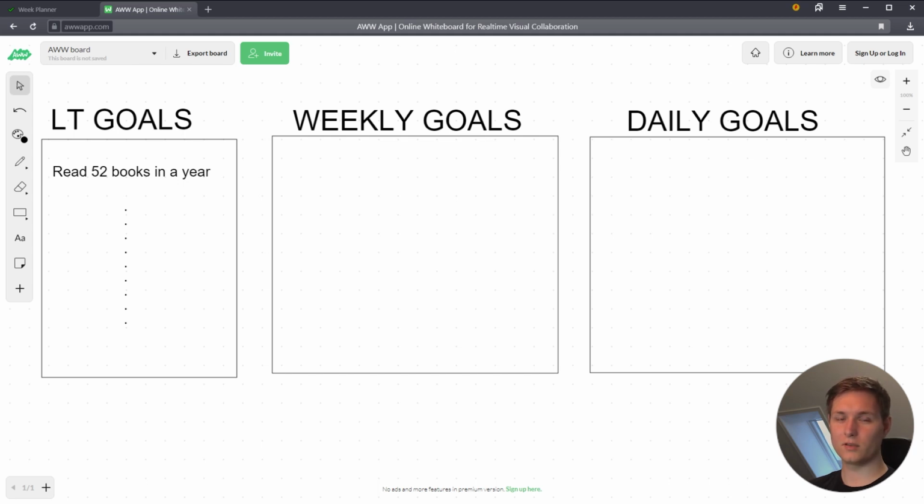So today I'm going to be showing you how you can achieve your goals with a productivity system. We're going to be using Notion to do so. So the first thing is, let me show you how this all works in theory.